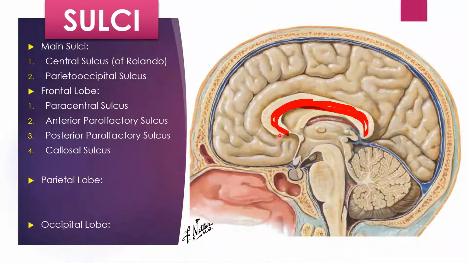It is a white matter mass which connects the two cerebral hemispheres. Associated with this corpus callosum, there will be a callosal sulcus, separating the corpus callosum from the cerebral cortical gray matter mainly.